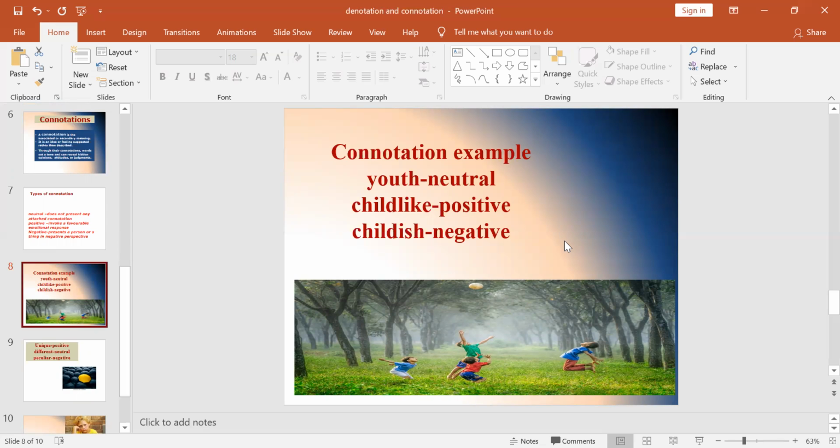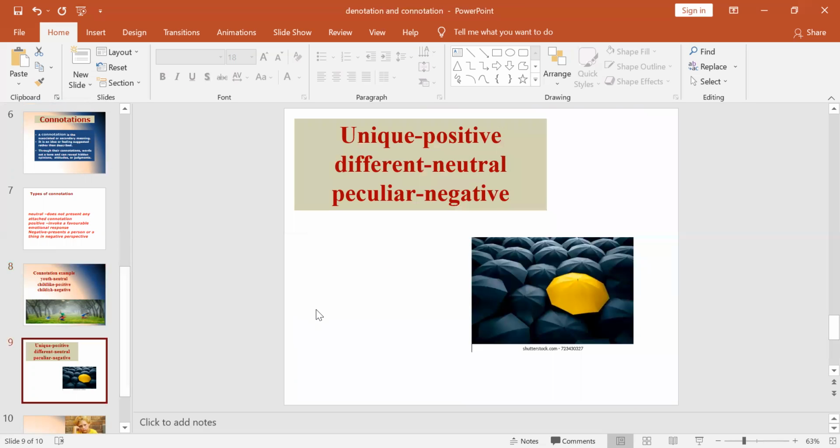When you say his behavior is childish, you use negative connotation. So, based on your own idea, the word can give you the connotation. It may be positive or negative, and sometimes it can be neutral also. Now let us see the next example.